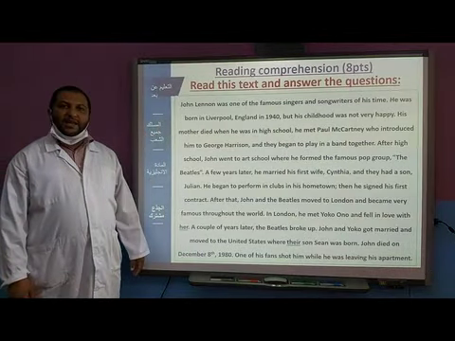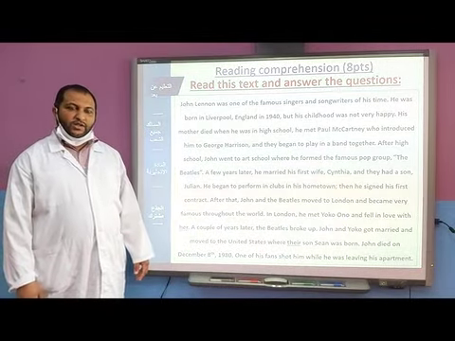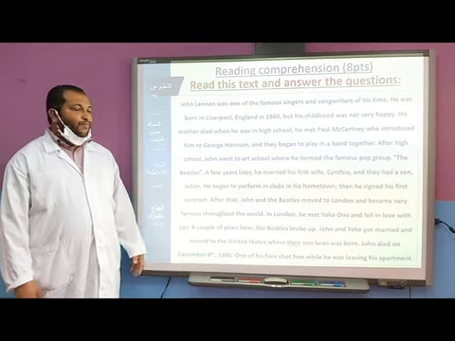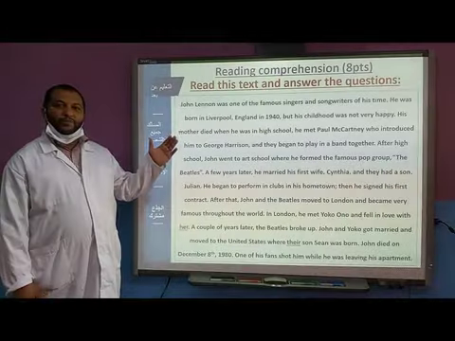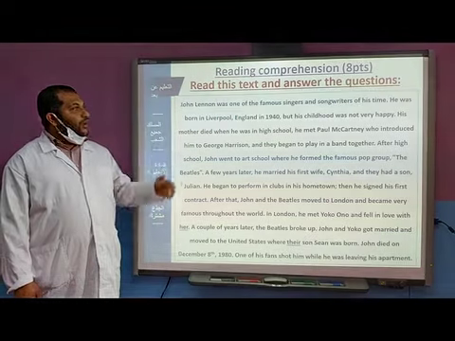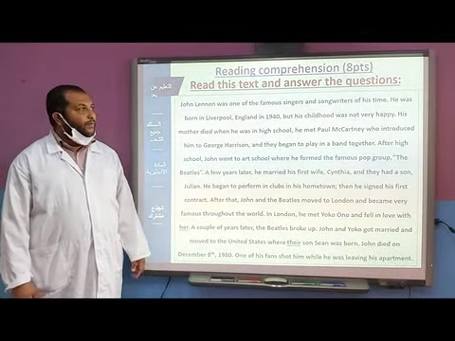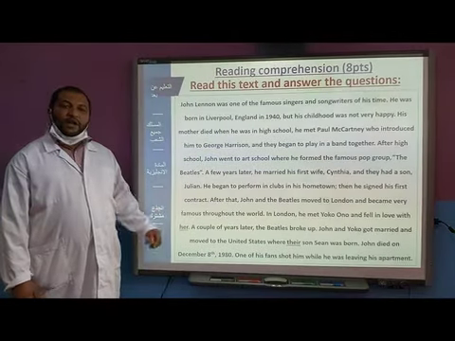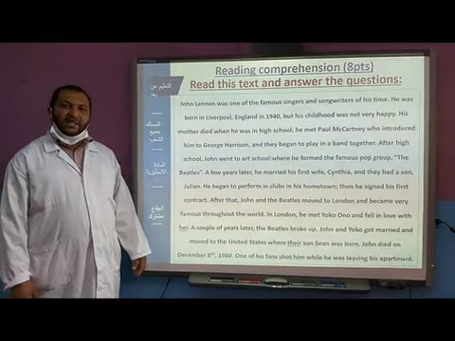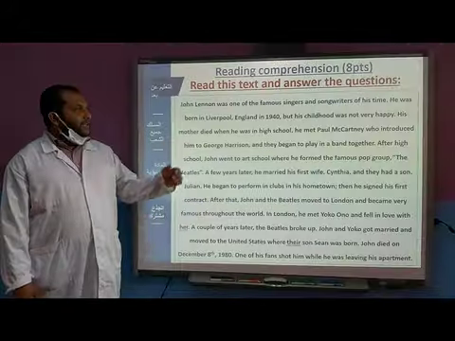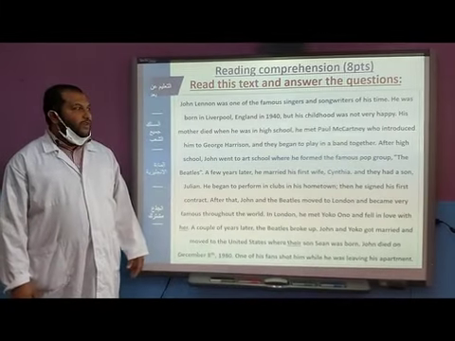Let's read the text and answer the following questions. Our text is about John Lennon. John Lennon was one of the famous singers and songwriters of his time. He was born in Liverpool, England in 1940. But his childhood was not very happy.